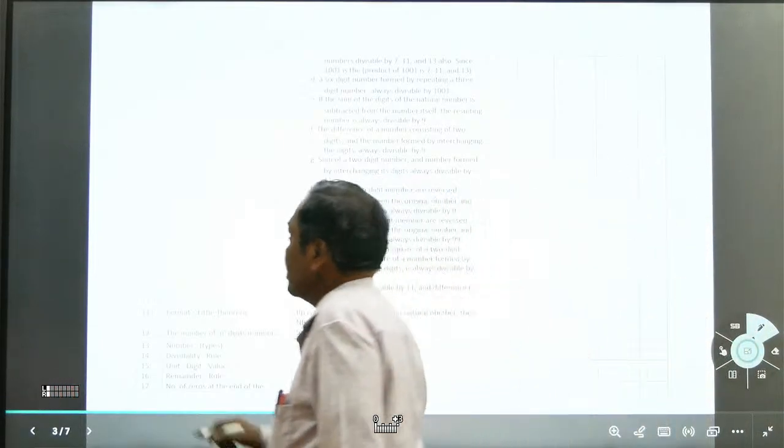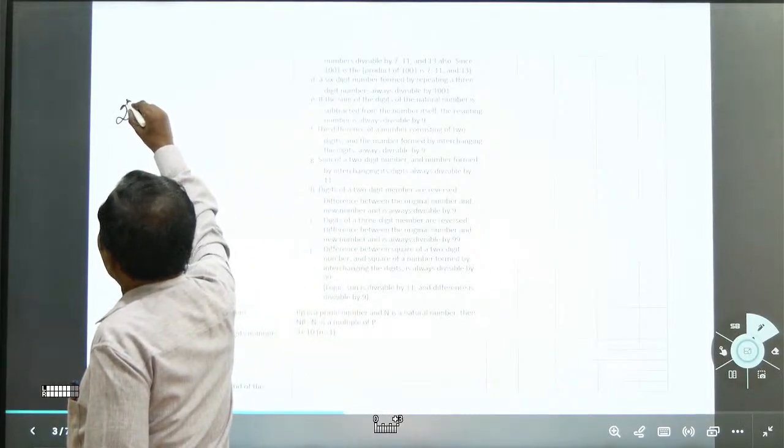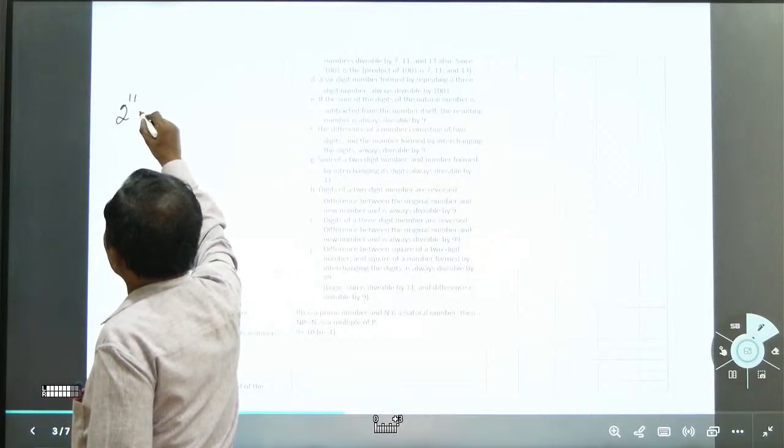Now, for example, 2 to the power of 11. What is the unit digit in 2 to the power of 11?